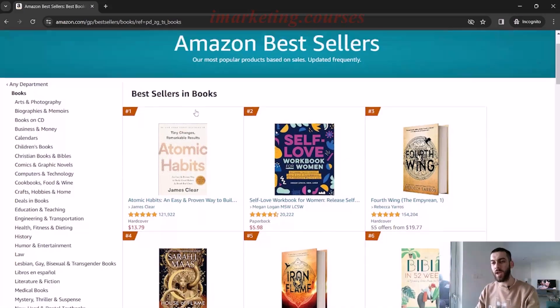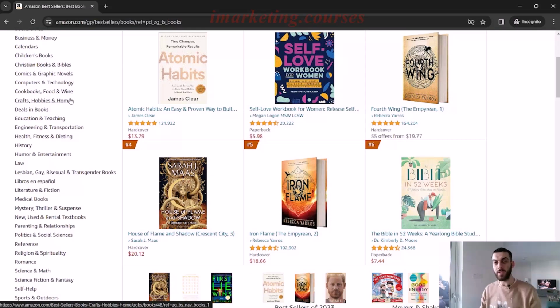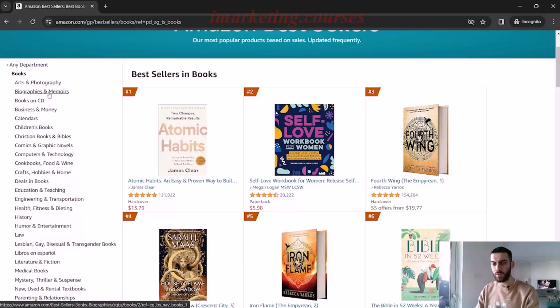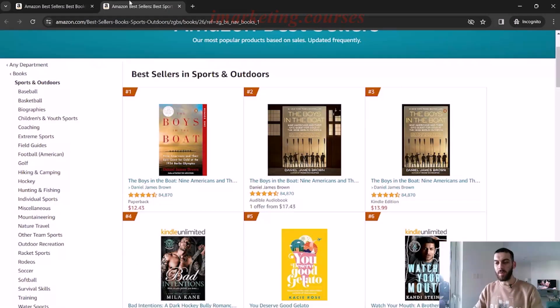Now it will take you to the Amazon bestsellers page. Here on the side, you're going to see all these categories. You can go through each and every single one of these categories and try to find niches that you could potentially publish in. So let's just select any random one. Maybe not the Christian ones, maybe not comics and graphic novels. I like crafts, hobbies, and home, and maybe parenting and relationship. Anytime I make a click, I like to open new tabs. Usually when I do niche research, I have like 7, 8 tabs all open, because I'm trying to go deep into every single one and I don't want to ever miss out on something.